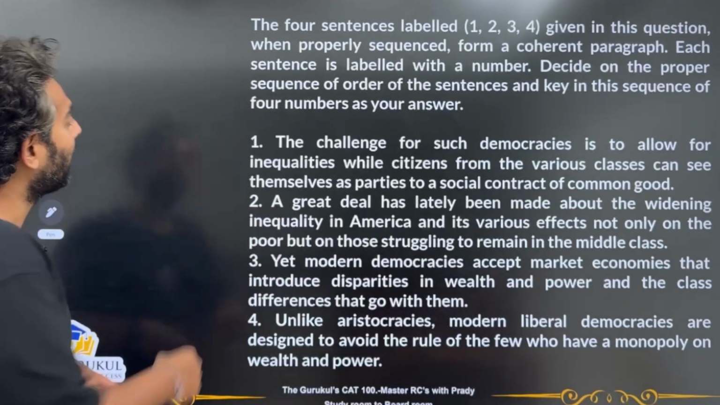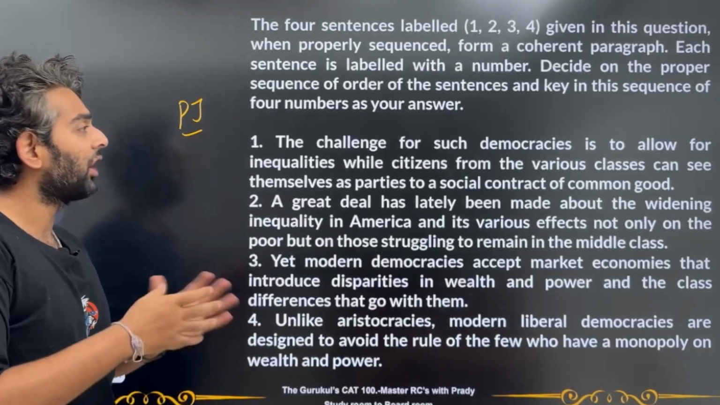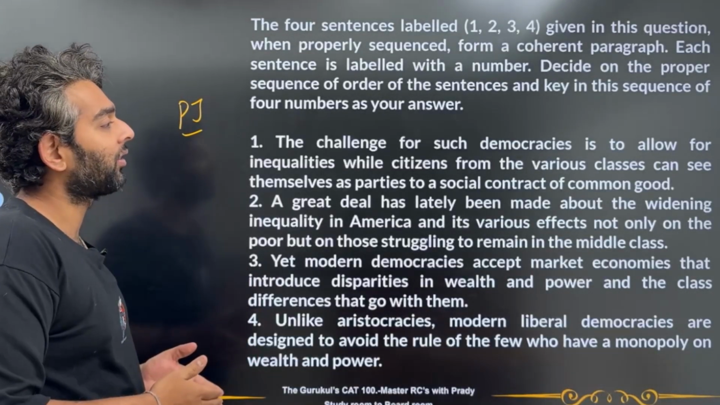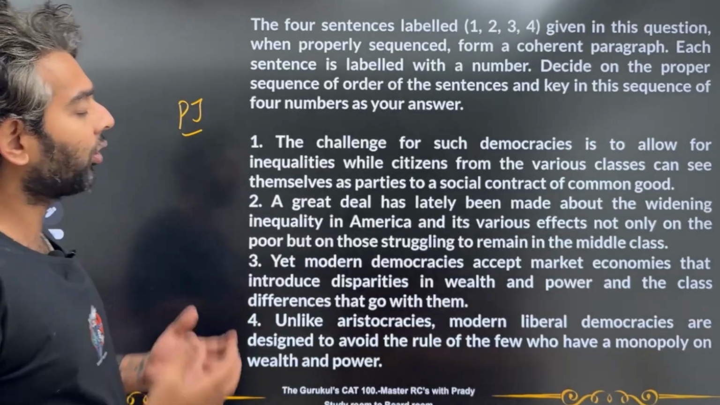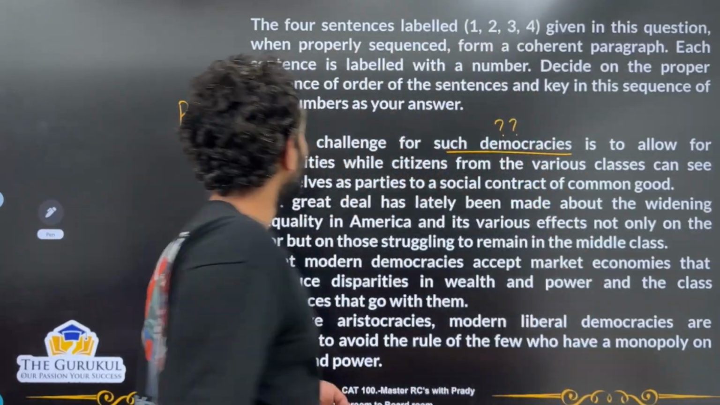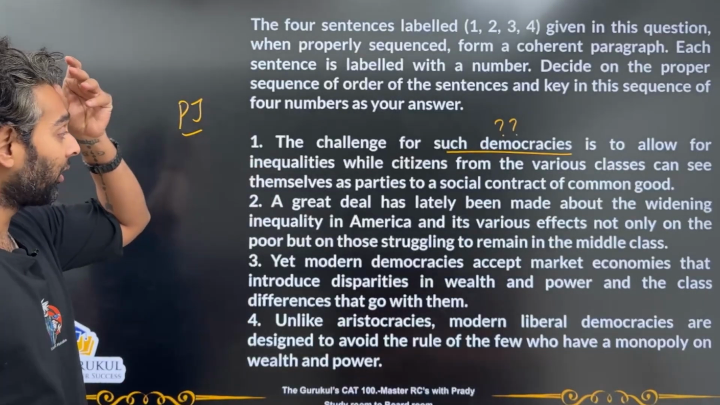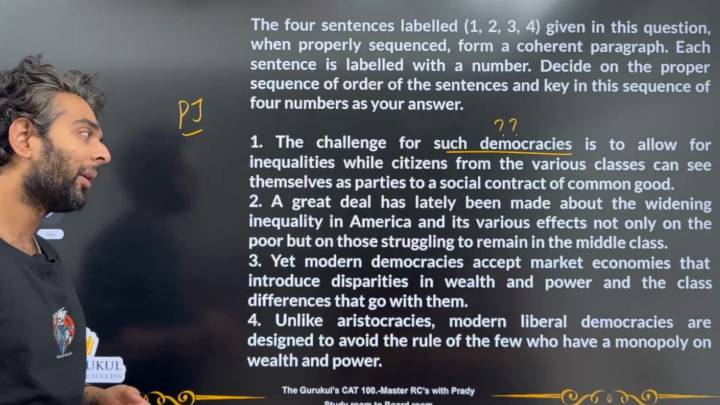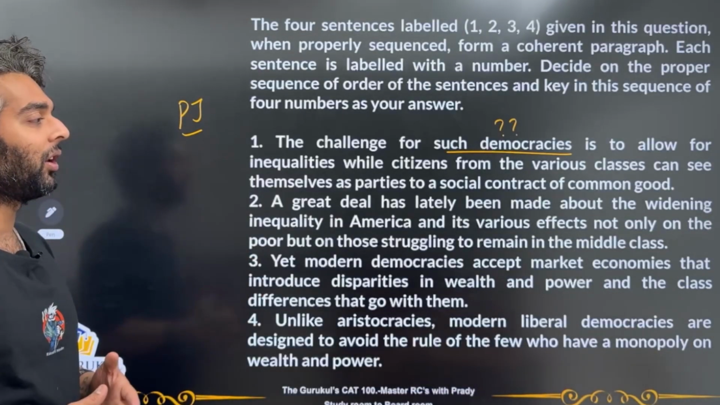Now the first question is a Para Jumble type of a question. The first sentence says the challenge for such democracies is to allow for inequalities while citizens from the various classes can see themselves as parties to a social contract of common good. Okay, so the first question that comes to my mind is what kind of democracies are we talking about? Okay, so there's some challenge, but for what kind of democracies? A great deal has lately been made about widening inequality in America and its various effects not only on the poor but on those struggling to remain in the middle class.